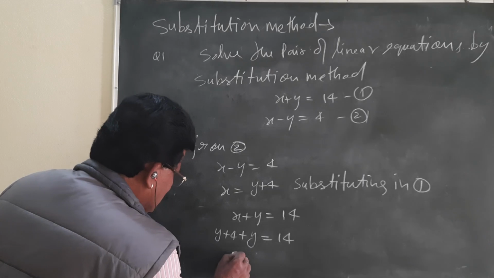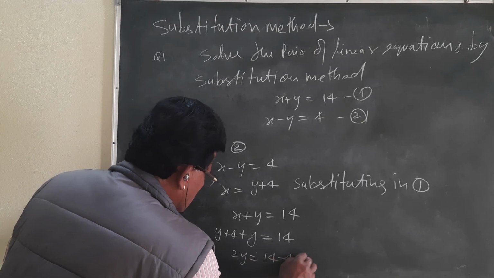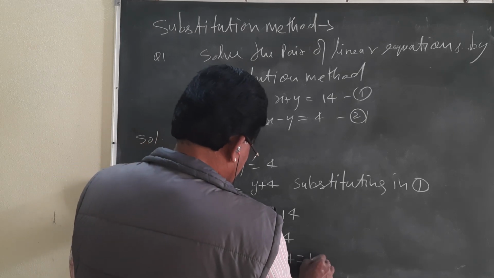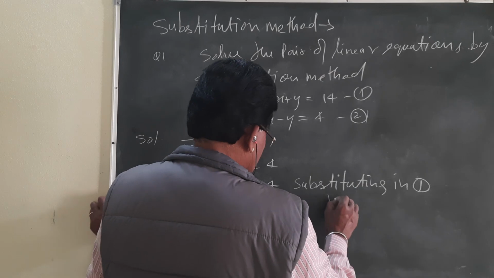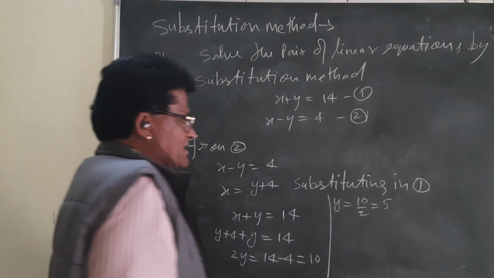Then 2y plus 4 will be equal to 14. 4 you transpose from the left side to the right side, that will be 10. And y will be equal to 10 by 2, that is 5. Y is equal to 5.